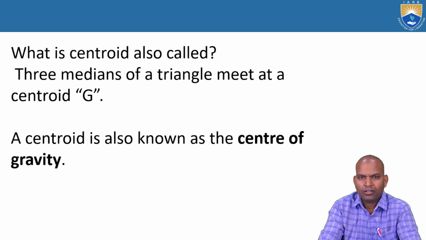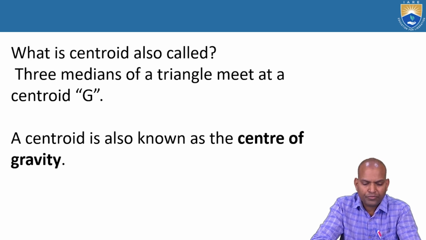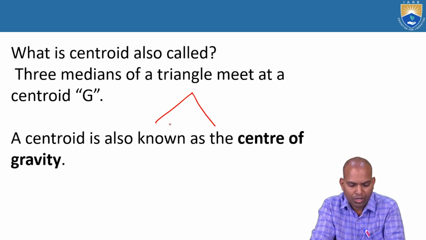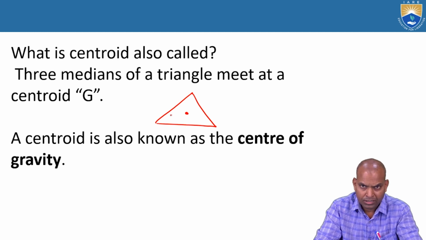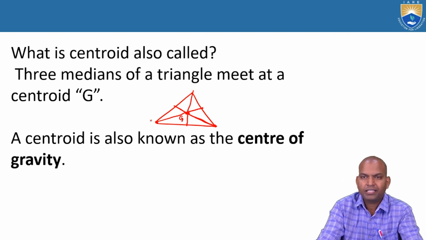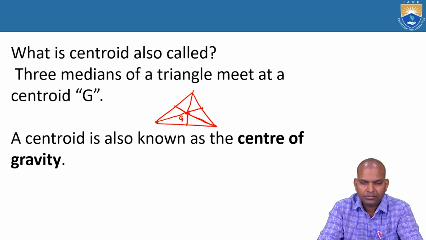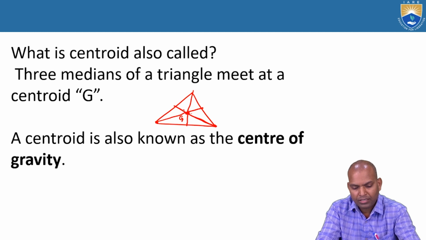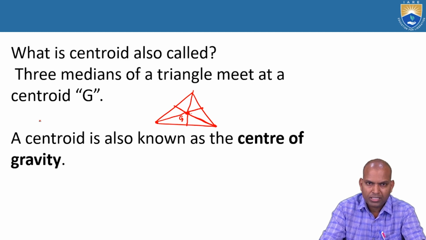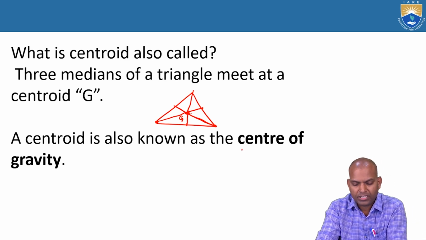Now, what is the centroid also called? Suppose we consider a triangle, the three medians of a triangle meet at one point. That point is known as G or center of gravity. It is passing through the three medians. This is point G. This is a triangle. So what is the centroid of the triangle, and how do we calculate where it will be? Here the three medians intersect at one point. That point is known as the centroid or center of gravity. That's why the centroid is also known as center of gravity.